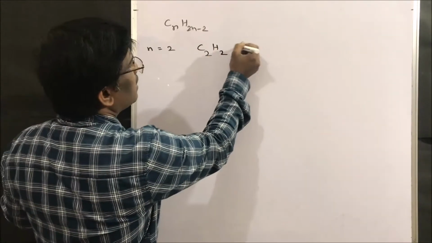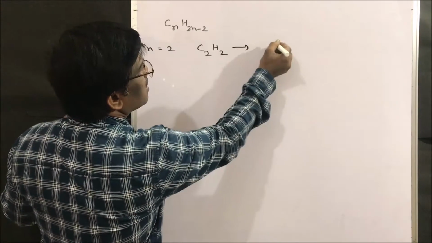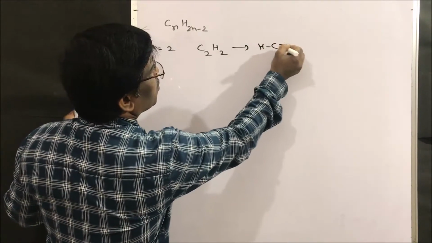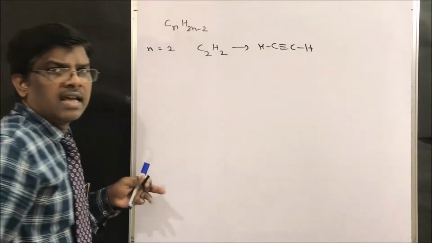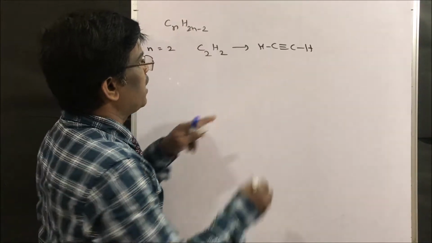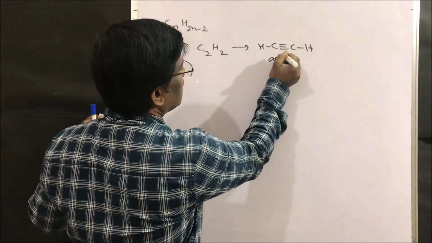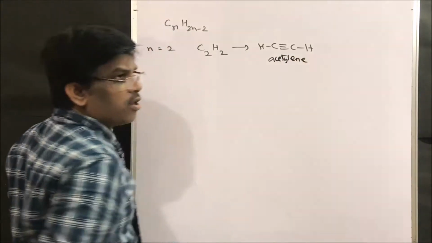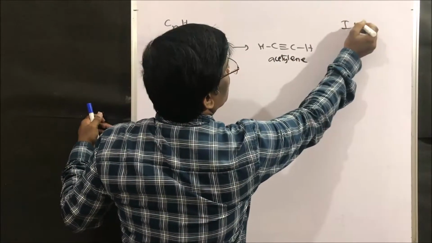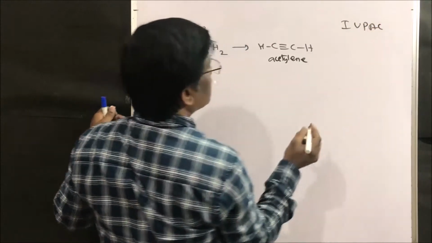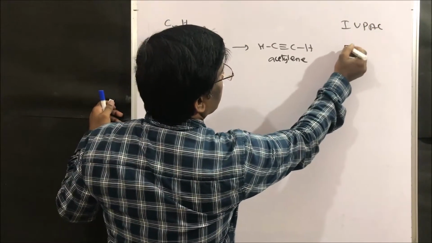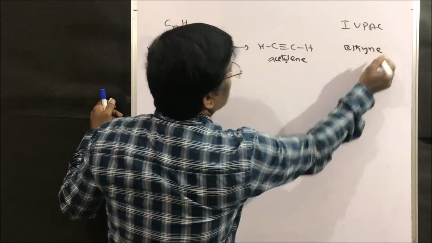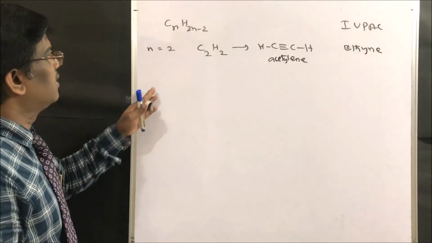It is nothing but HC≡CH. The common name of this compound is acetylene. The IUPAC name is ethyne. Right, friends?